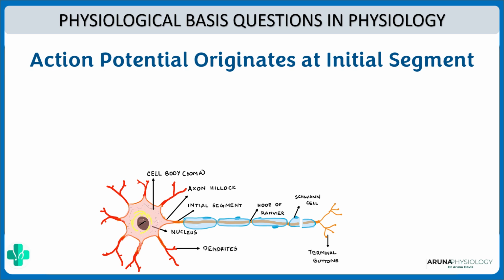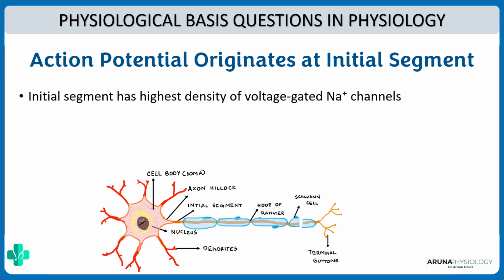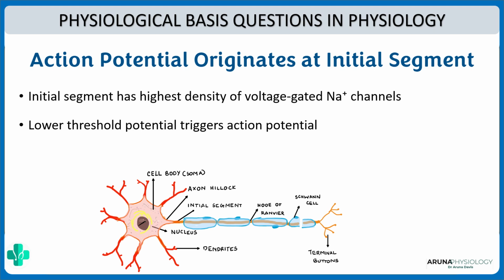So what do you mean by initial segment? It is this region here that is called the initial segment. And an action potential originates in the initial segment because it is in this initial segment that there is the highest density of voltage gated sodium channels. We know for depolarization we need the entry of sodium through voltage gated sodium channels. So this area has a high density and thus its threshold is low for an action potential to be triggered there. That is why the action potential originates in the initial segment.